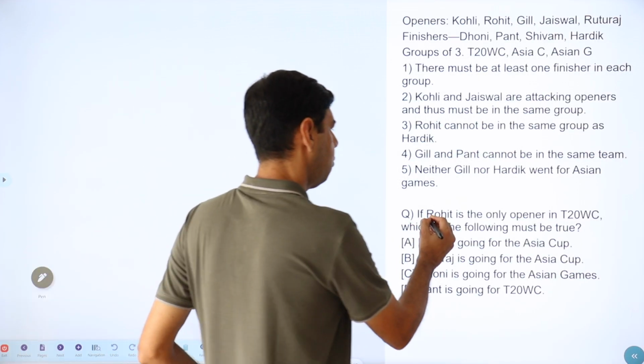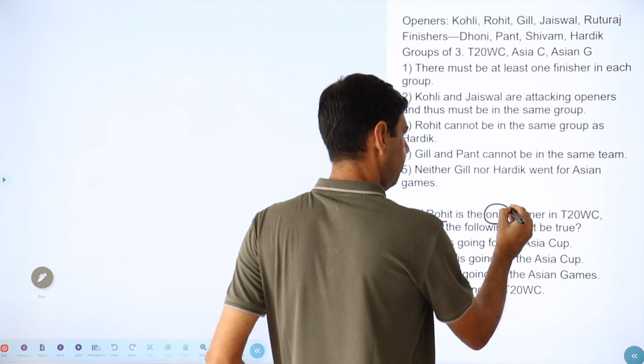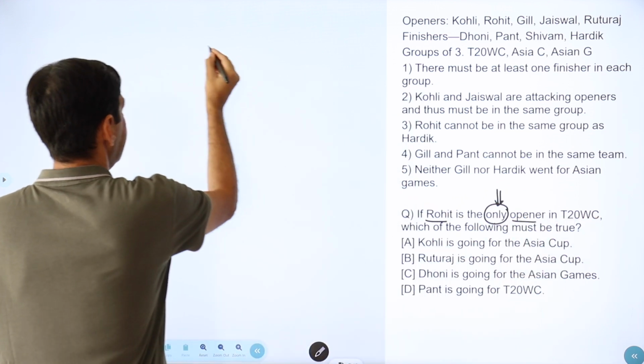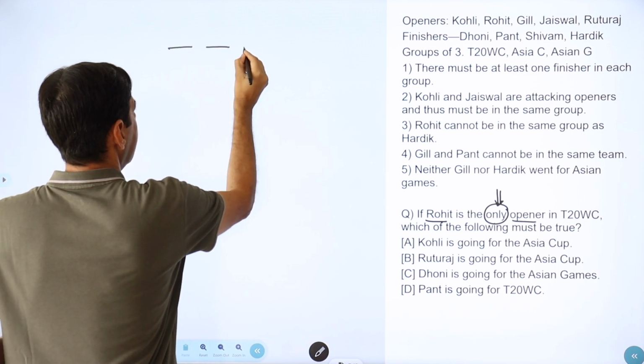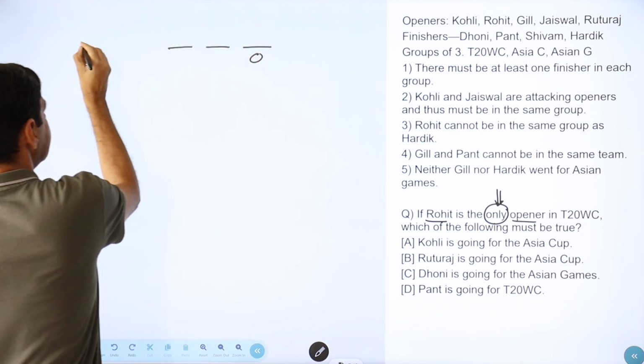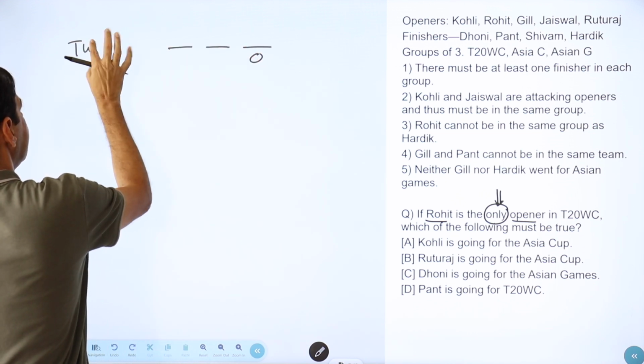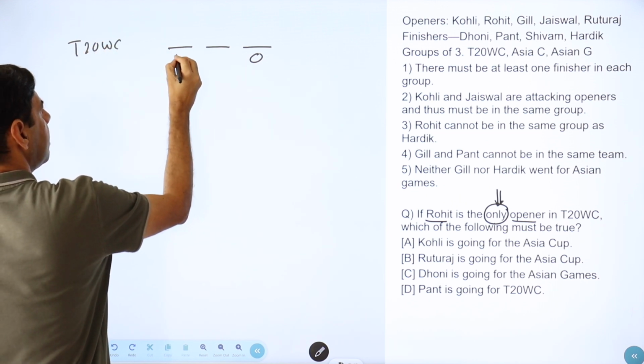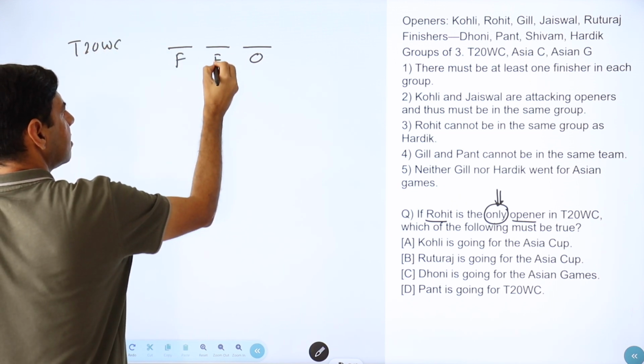The question says Rohit is the only opener. So now you cannot miss out words like this. In T20 World Cup, so Rohit is the only opener. So let's take this first one as T20 World Cup. Since there's only one opener, there has to be two finishers.